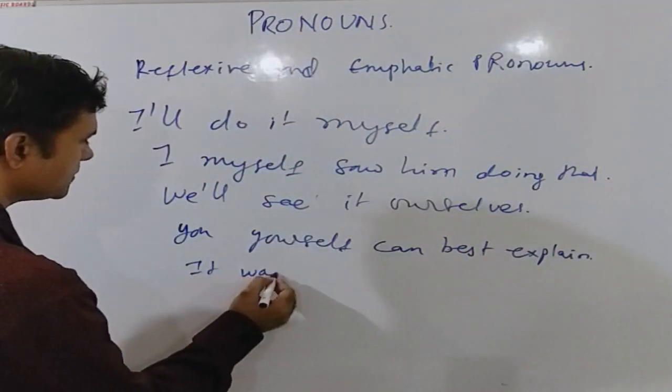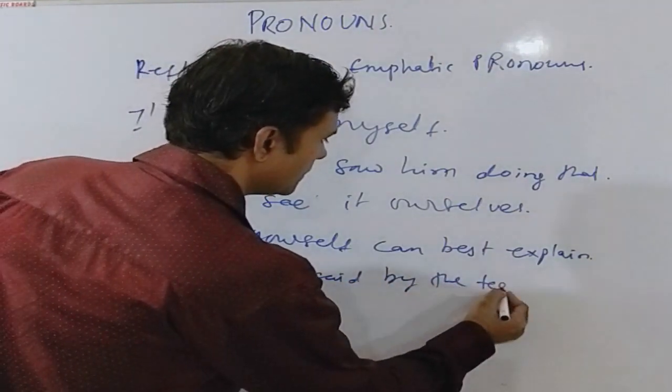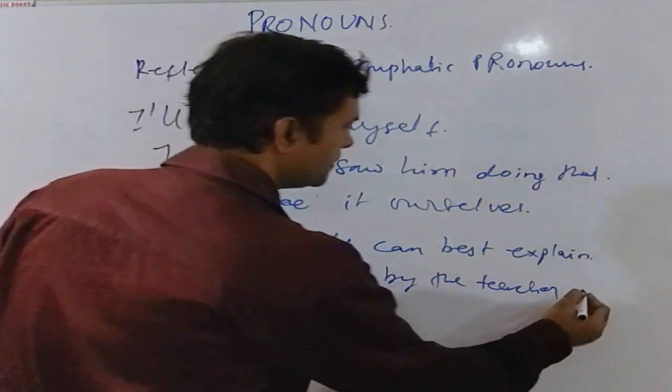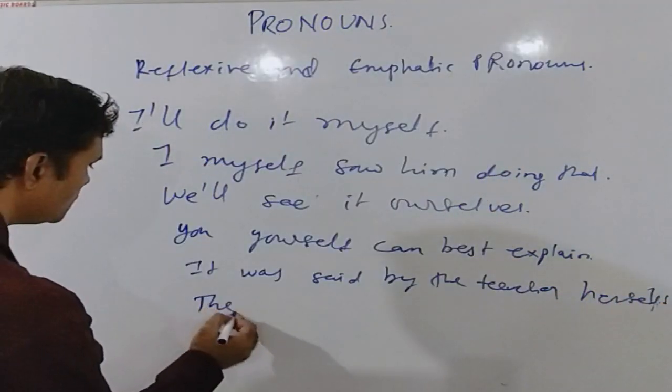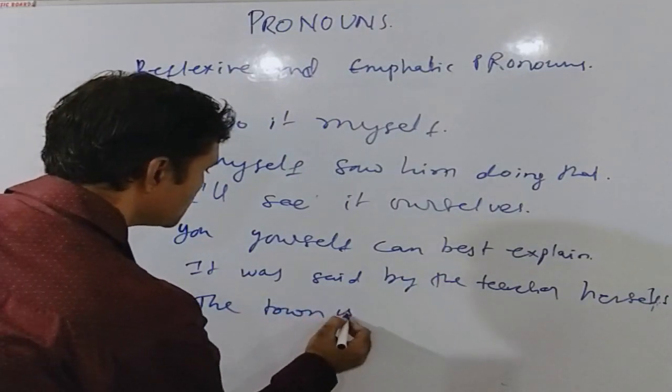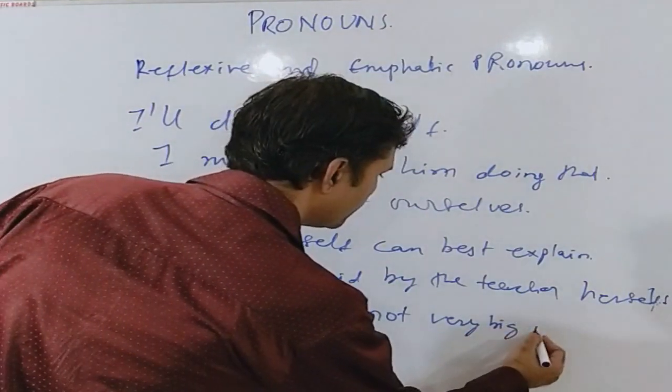It was said by the teacher herself. The town is not very big in itself.